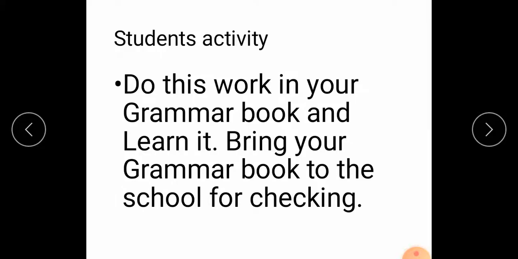Do this work in your grammar book and learn it. Bring your grammar book to the school for checking. Students, you will also bring your calligraphy copy for checking.